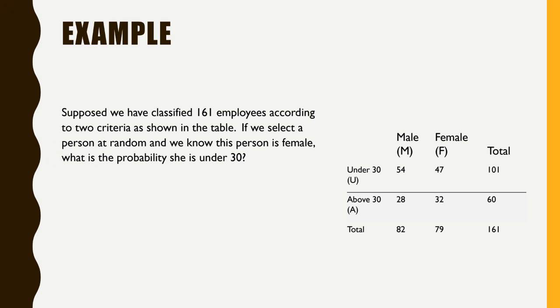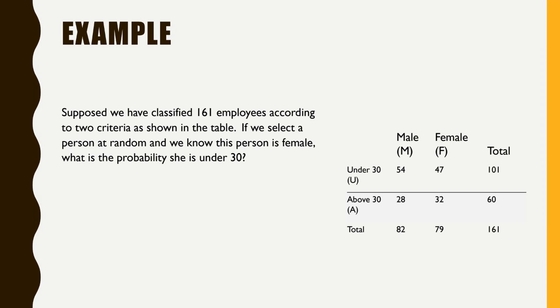Let us say we have 161 employees classified according to this table. This table says there are employees under 30 years and above 30 years. We call them under 30 years with U and above 30 years with A. And there are male and female. So we organize all the data in this table. How many males do we have?